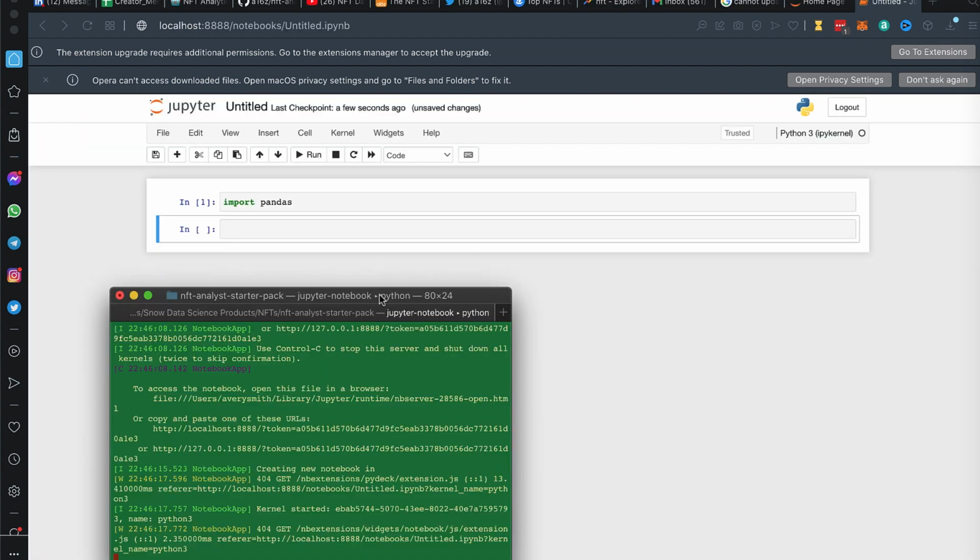Update, I just tried launching Jupyter Notebook from my terminal, and I got it to open somehow. So we're going to be doing this project in Jupyter Notebook.